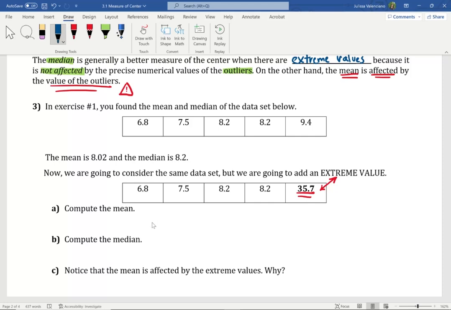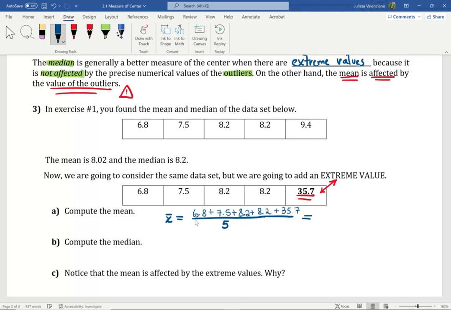We're going to use x bar to denote the mean because we're talking about the mean of a sample. To find x bar, we need to add all the x values and divide by the number of data values. We have 5 total data values. Let's go ahead and add them here on the numerator. Again, if you're going to do this on your calculator, you need to place parentheses around the sum on the numerator. 13.28.